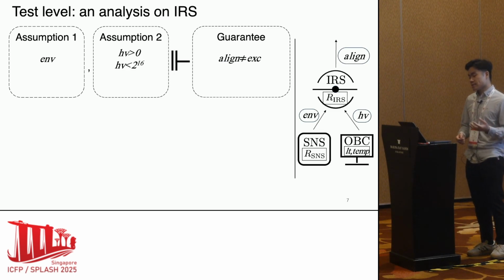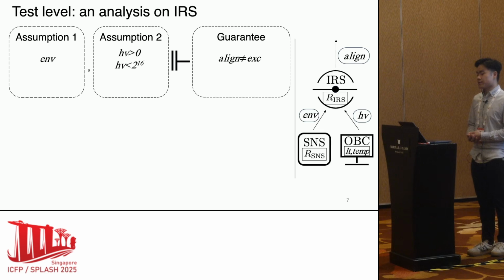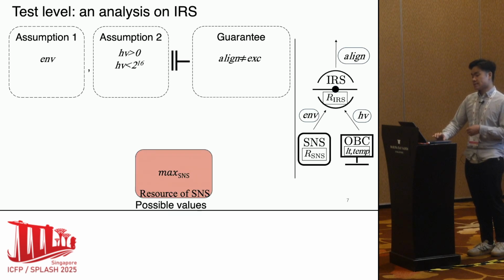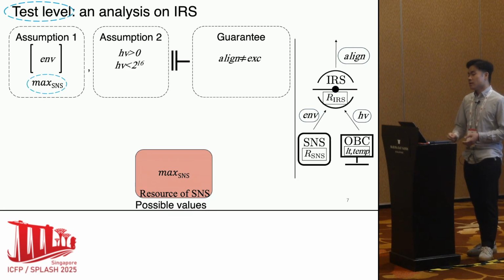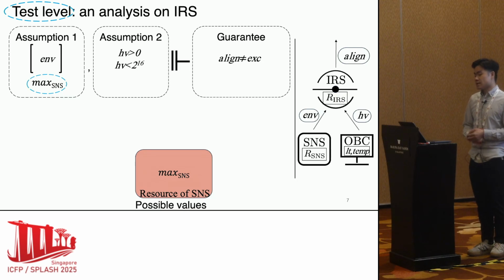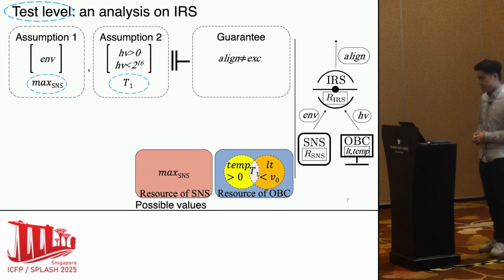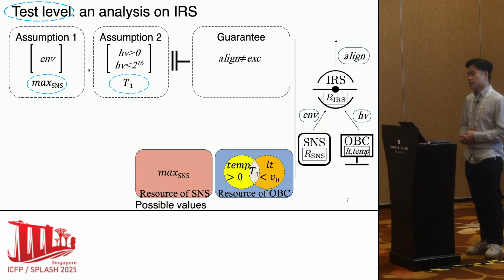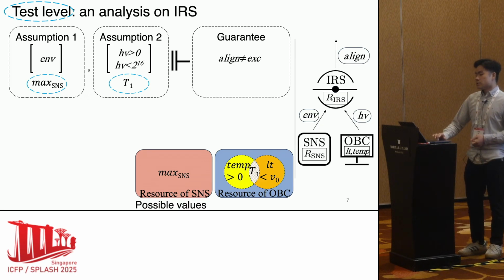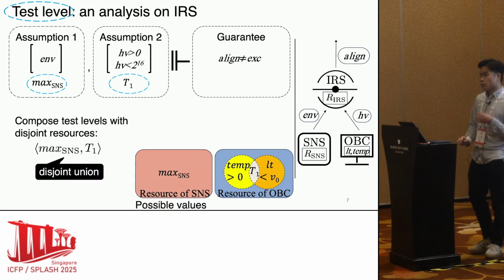Assume assumption 1 is established by a verification, so it works for all the possible internal resource values of SNS. We note this as max SNS, which is the test level for assumption 1. From the last slide, we know the test level for assumption 2 is T1. So what's the test level for the guarantee here? This time, an intersection does not make sense anymore because max SNS and T1 apply to disjoint resources. So instead, we use a disjoint union to compose them.